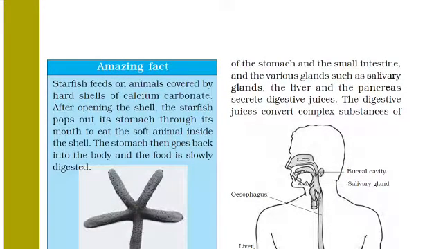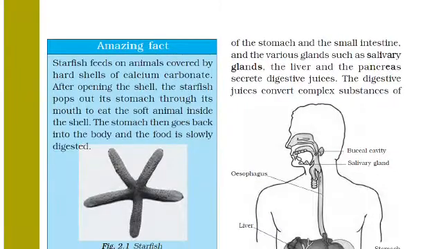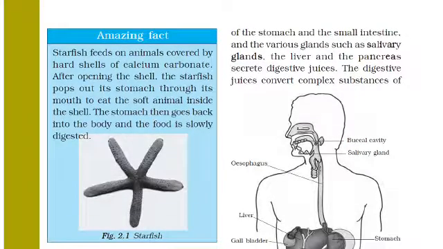Now some of the amazing facts you can study here. Starfish feeds on animals covered by hard shells of calcium carbonate. See in the picture you can see the starfish. The shape of this starfish is just like a star. It feeds on the animals which are covered by hard shells, which are made of calcium carbonate. After opening the shell